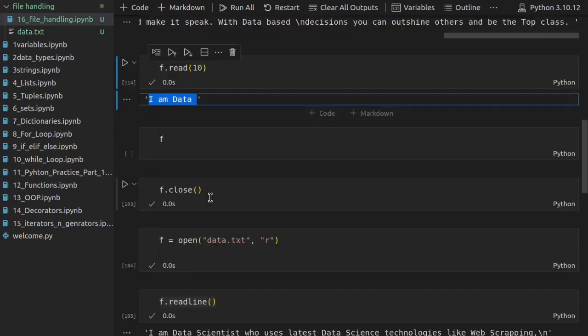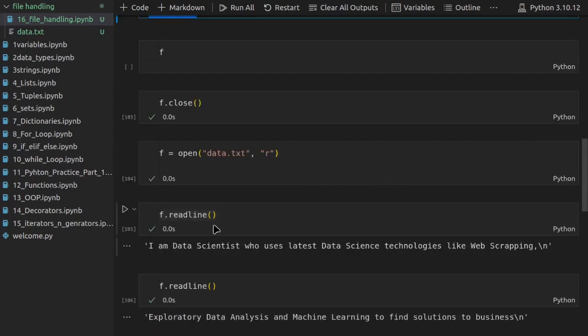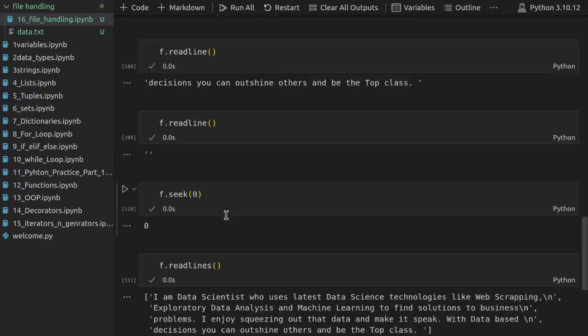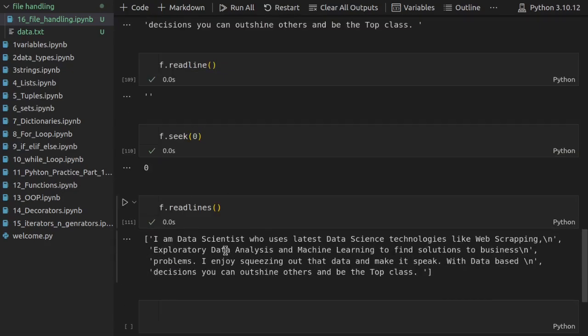So what happens when you use readline? Whenever you use the readline method, it returns all the textual data line by line, and whenever you run the cell, it will remember the position of the cursor and continue from that line. And what happens with readlines is, as you can see, it returns all of the lines inside a list as strings.